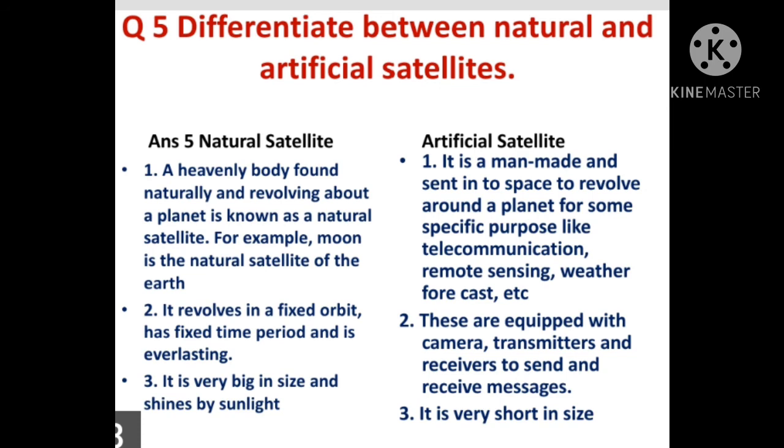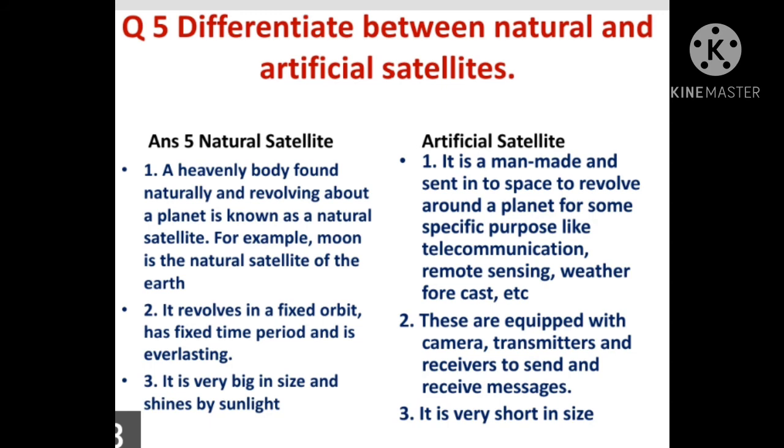A natural satellite revolves in a fixed orbit and has a fixed time period and is everlasting. And it is very big in size and shines by sunlight. These are the 3 points about the natural satellite.